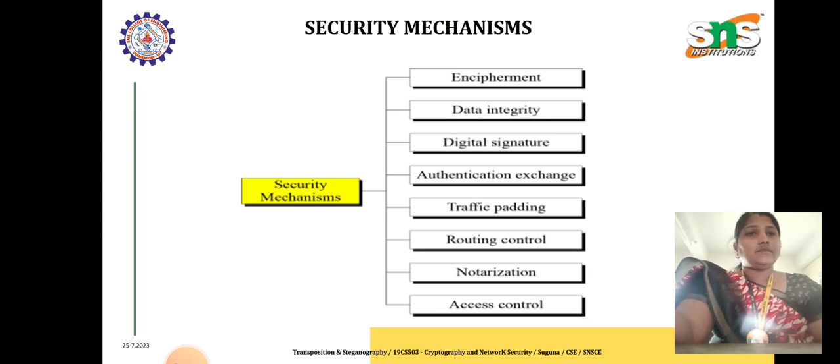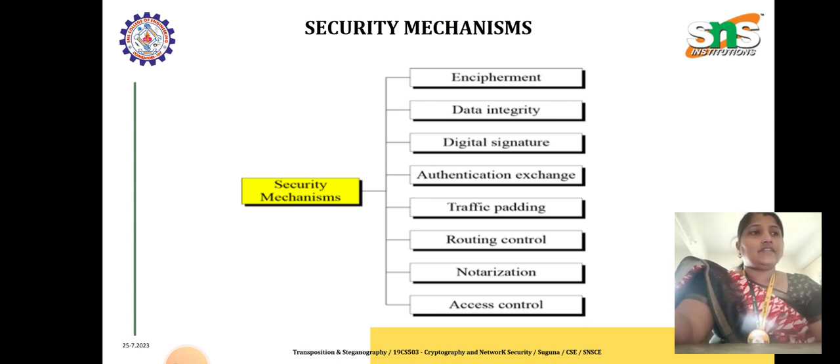Data integrity means we have to protect the data from read, write and modification. Digital signature, we know what a digital signature is. It is an authenticated sign in digital format in order to authorize a particular person. Authentication exchange means we have to confirm the identity of the user who is sending the message.